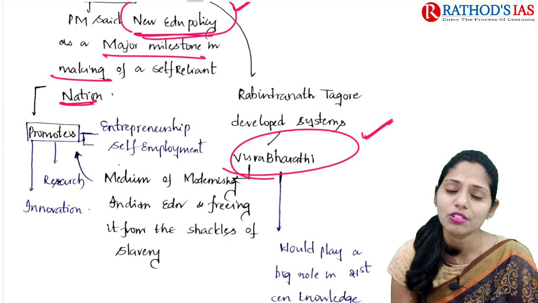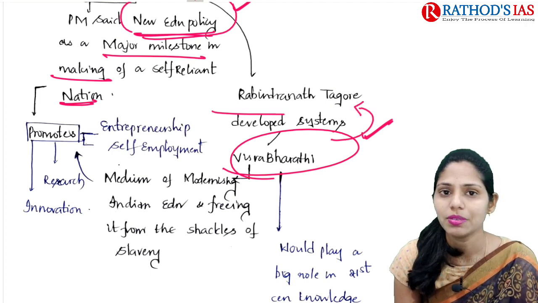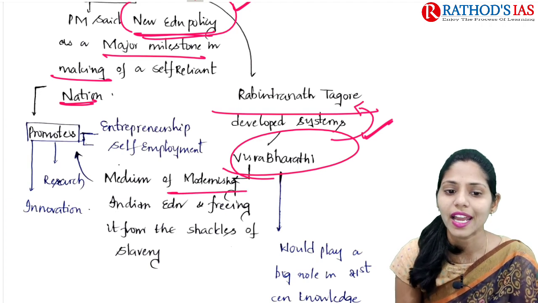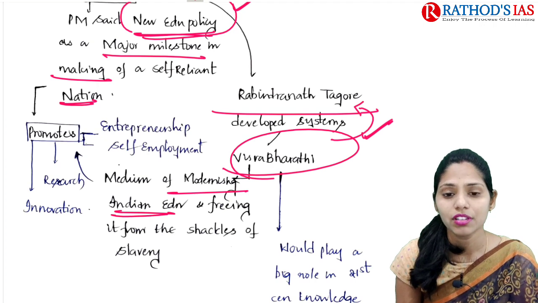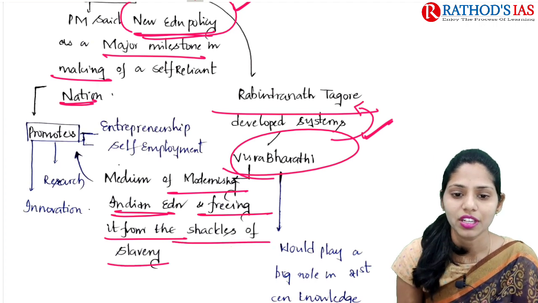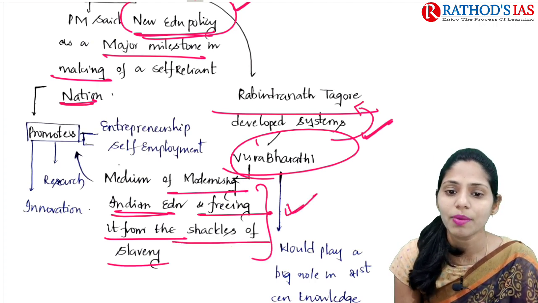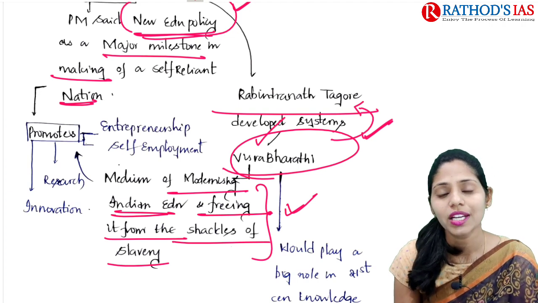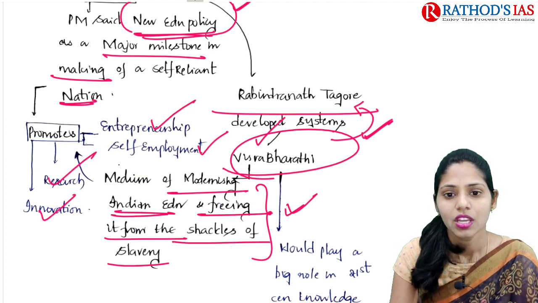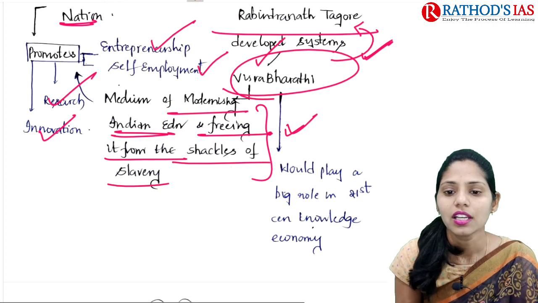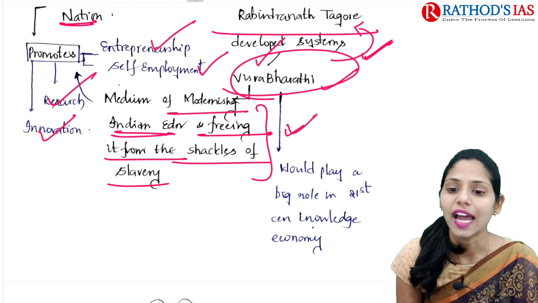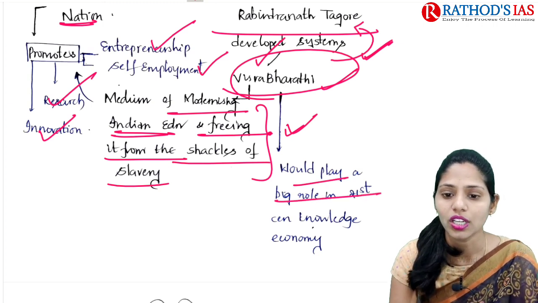Vishwa Bharati is one of the developed systems of Rabindranath Tagore. It mainly acted as a medium of modernizing Indian education, and it was also helpful for freeing from the shackles of slavery. During our freedom struggle, Vishwa Bharati played an important role, and it mainly promoted entrepreneurship and self-employment, research and innovation in India. Because of this, our Prime Minister said that Vishwa Bharati as well as the new education policy would play a big role in the 21st century knowledge economy.